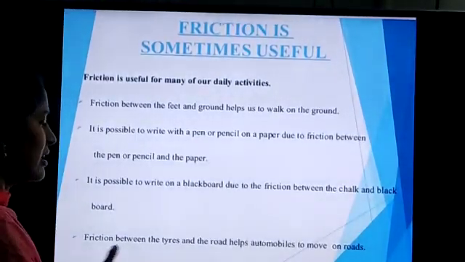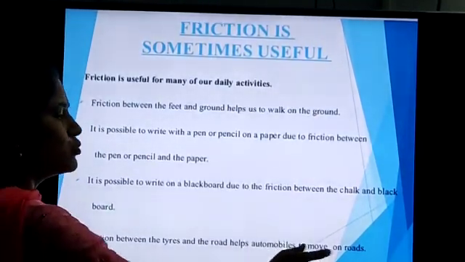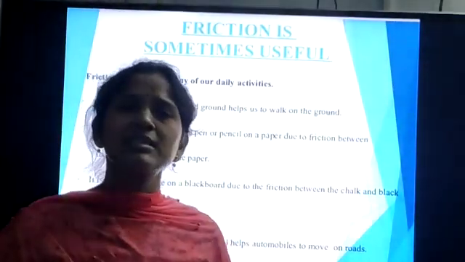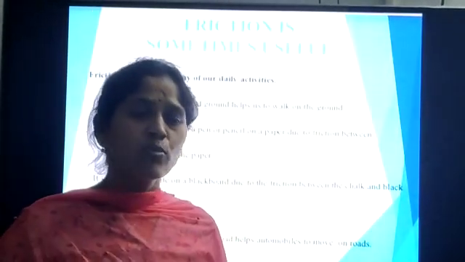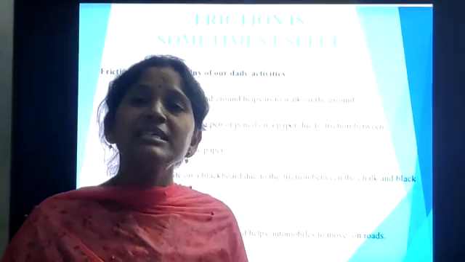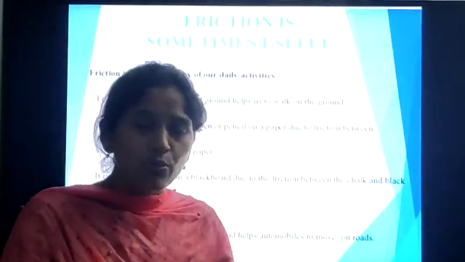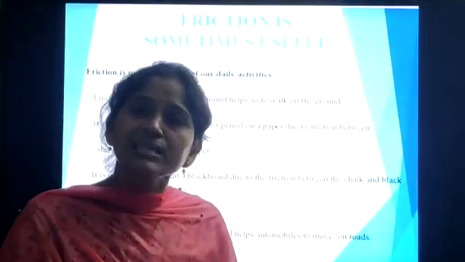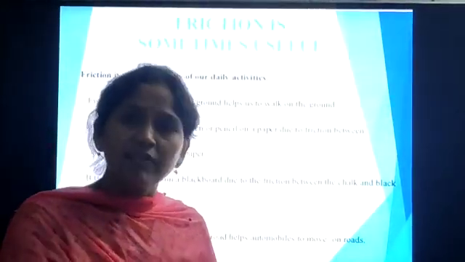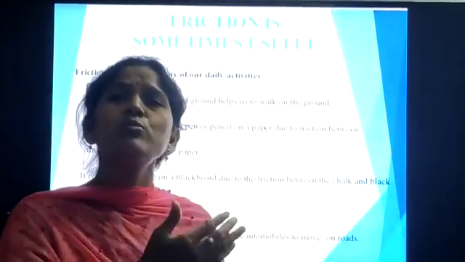And next one, friction between the tires and the road helps automobiles to move on roads. See, every day we see so many vehicles, trucks, buses, cars, bikes, whatever it may be, they move on the road. So here there is a friction present between the tires of the vehicles and the road. If the proper friction is present between the tires of the vehicles and the road, then only the vehicles move forward. Suppose there is no friction, the vehicles won't move forward.